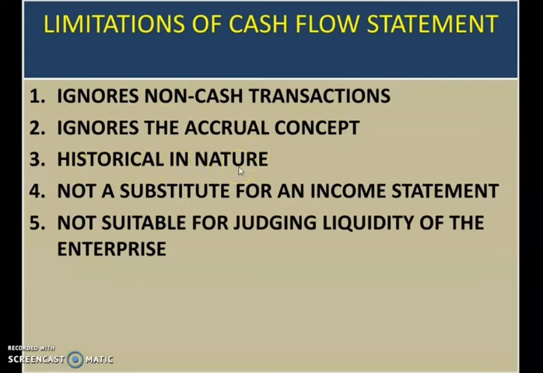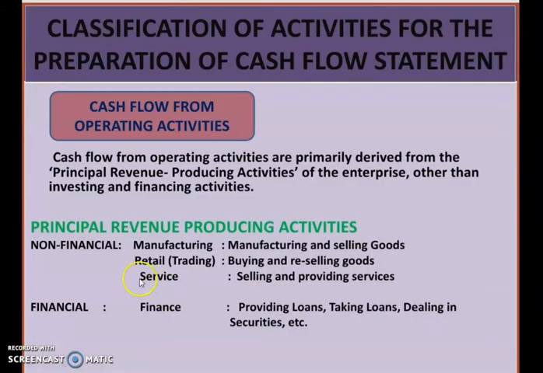Next is historical in nature. The items recorded in the cash flow statement are historical in nature. Not a substitute for an income statement. So income statement means profit and loss account. We cannot substitute the cash flow statement with the income statement. Not suitable for judging liquidity of the enterprise. With one cash flow statement, we cannot completely judge the liquidity of the enterprise. So these are the 5 limitations of the cash flow statement.